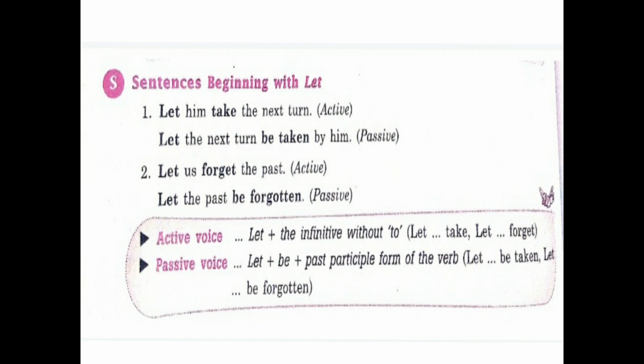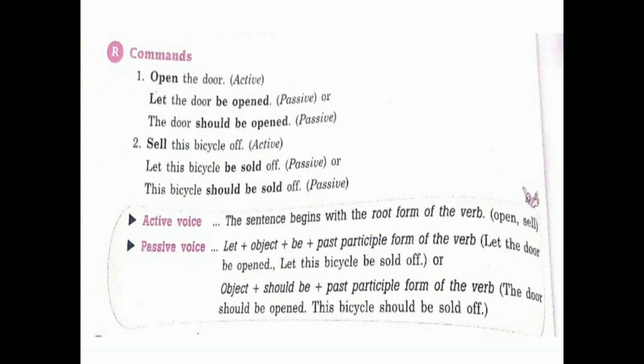And then what is the main verb given here? Forget. So we use the past participle form of the verb forget, and we start the sentence with let only. So it will be like this: let the past be forgotten. I hope it's clear. It will be more clear in the next slide. That is, see the commands, the imperative type of sentences given here.